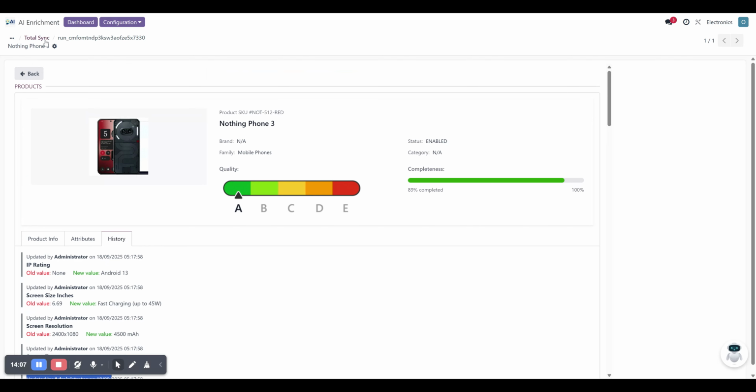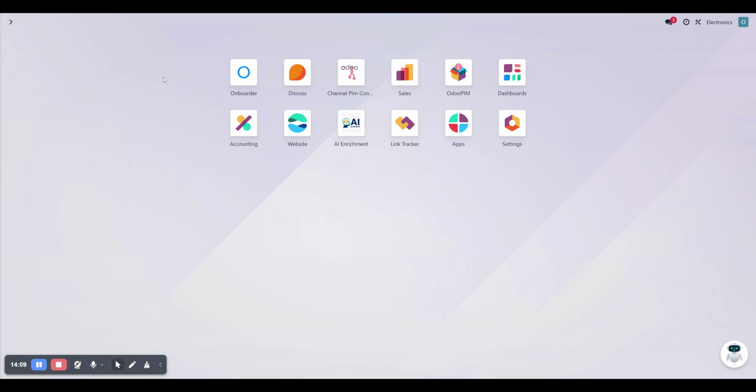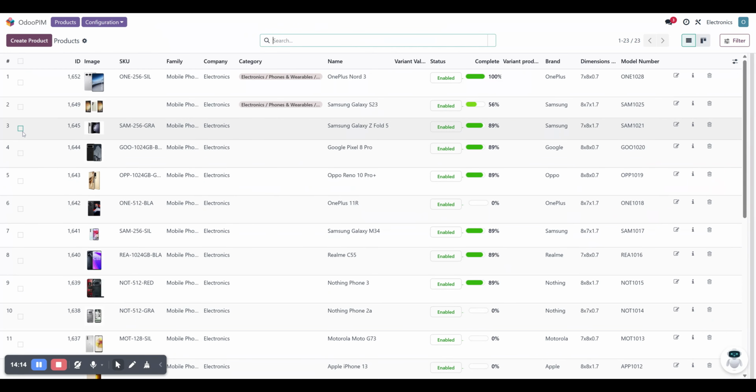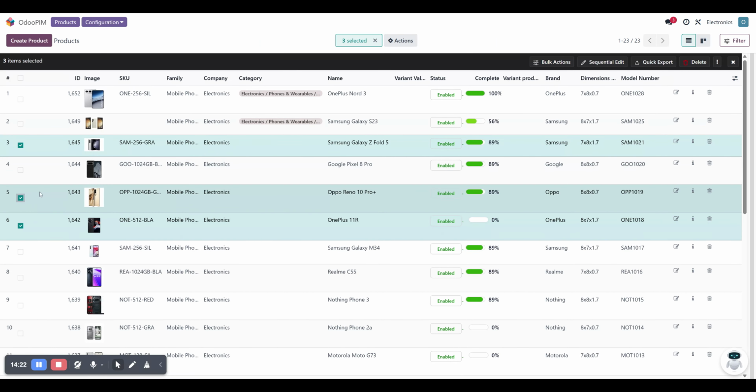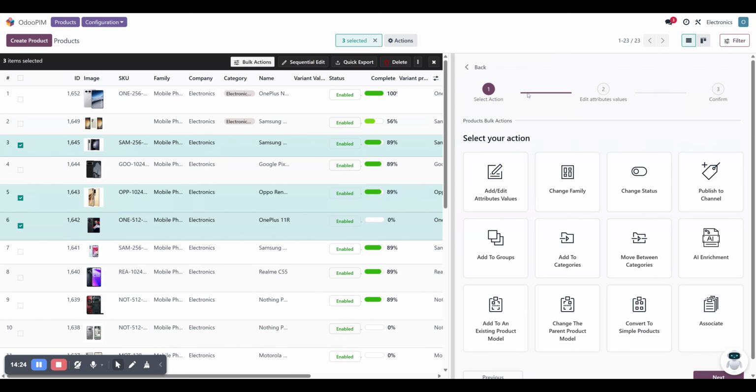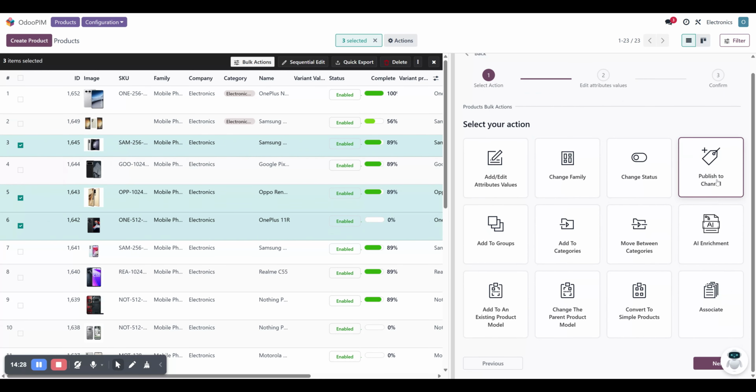And once this AI enrichment process is done, everybody is expecting to know how I'm going to publish this product into my e-commerce channels. Again, we do have an answer for it. Let's say I can select a number of products here once again. I can go to my bulk edit options over there. I can choose the publish to channel option from the system.